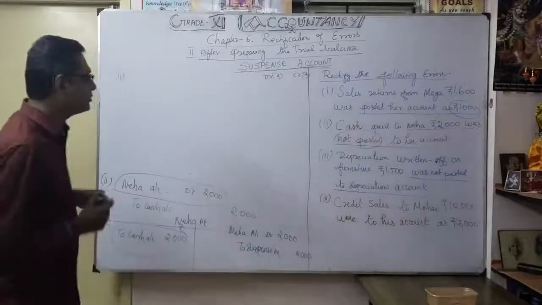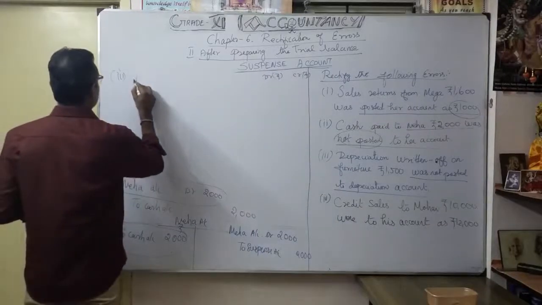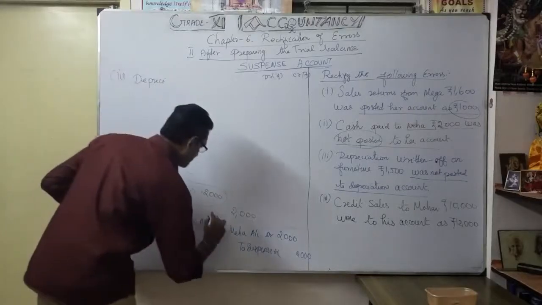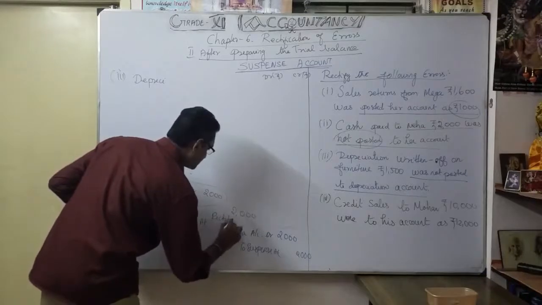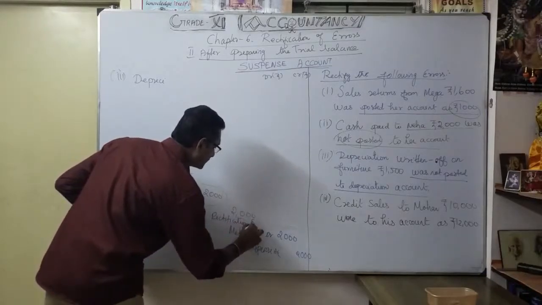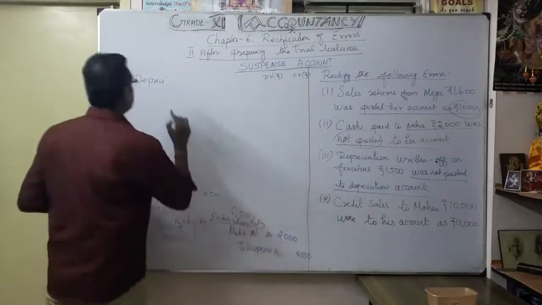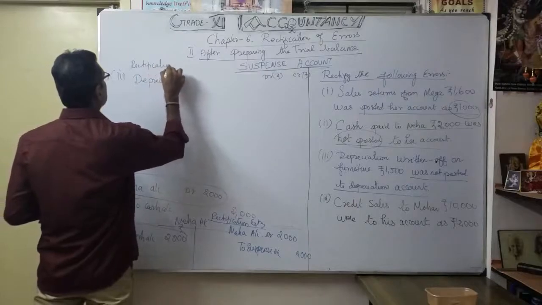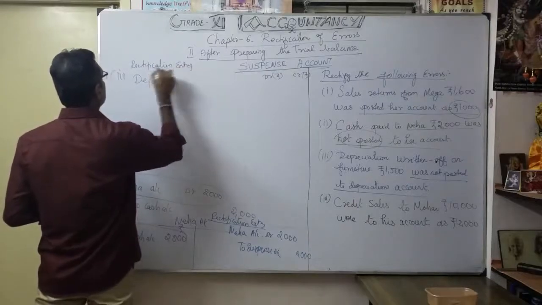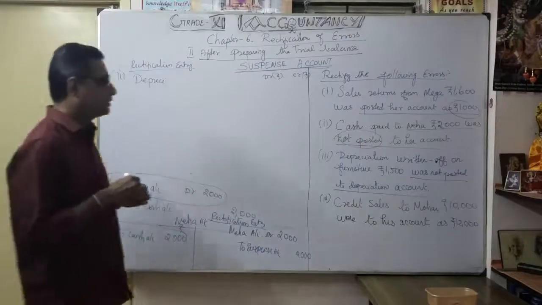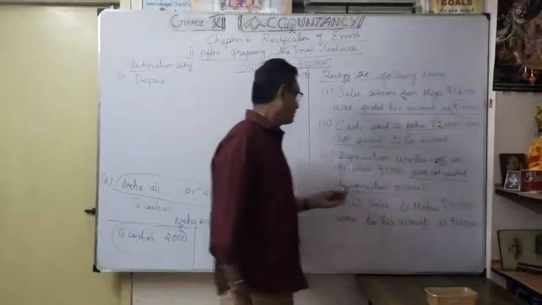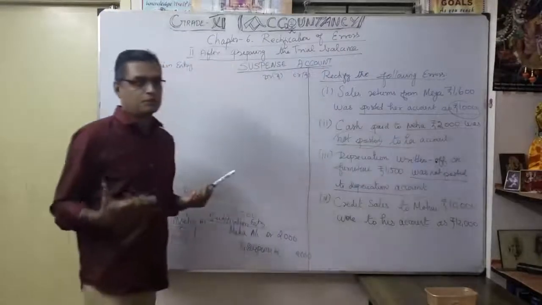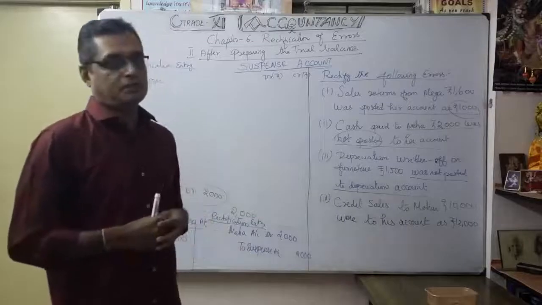So now what do you have to do? The debit part you want to do. The third rectification entry is the depreciation account. Depreciation written off on furniture 1500 not posted to the depreciation account, so it was totally omitted: an error of omission.